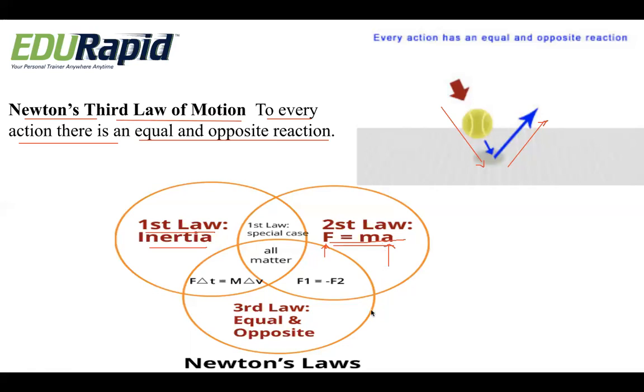We can say Newton's second law of motion states about momentum. Next, the third law. The third law states that for every action, there is an equal and opposite reaction. So these are the three important laws of motion given by Isaac Newton.